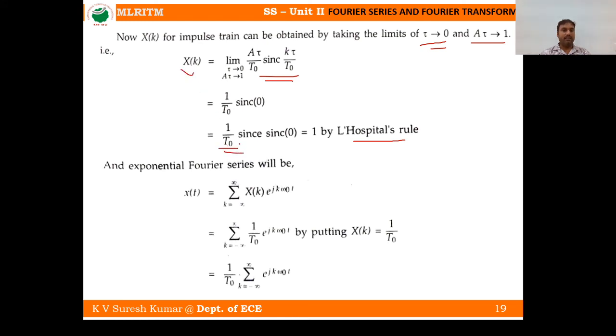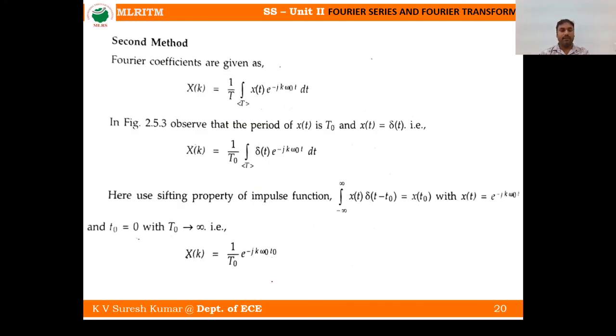This is a constant, right? So in the exponential Fourier series, if you substitute this value and simplify, you will get 1 by T naught summation k equal to minus infinity to infinity e power j k omega naught t.